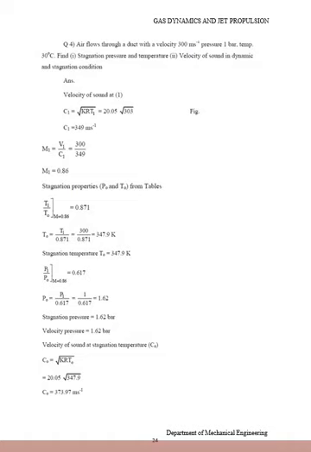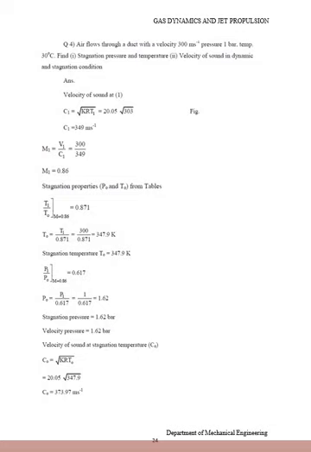So in this video we are going to solve more problems in the first unit of gas dynamics and jet propulsion. First problem: air flows through a duct with a velocity of 300 meter per second, pressure 1 bar, temperature 30 degrees Celsius. Find first, the stagnation pressure and temperature. Second, the velocity of sound in dynamic and stagnation condition.